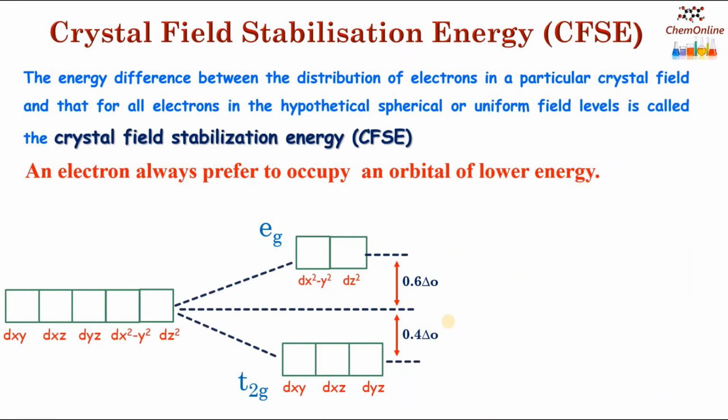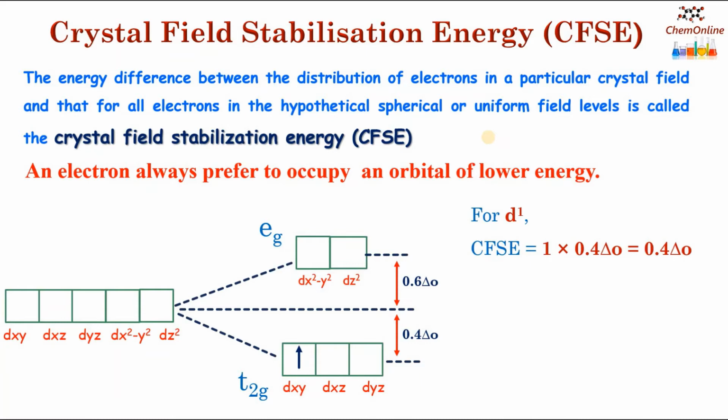Now let's see about crystal field stabilization energy, which is known as CFSE. The energy difference between the distribution of electrons in a particular crystal field and that for all electrons in the hypothetical spherical or uniform field levels is called the crystal field stabilization energy. We know that an electron always prefers to occupy an orbital of lower energy.